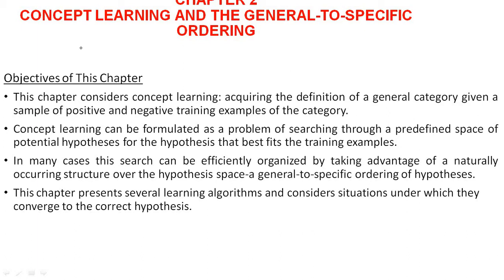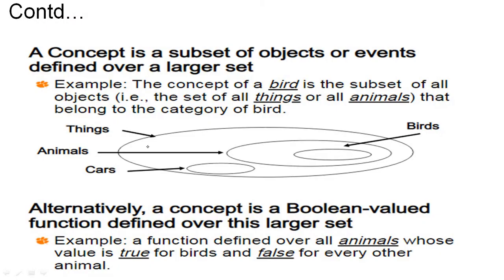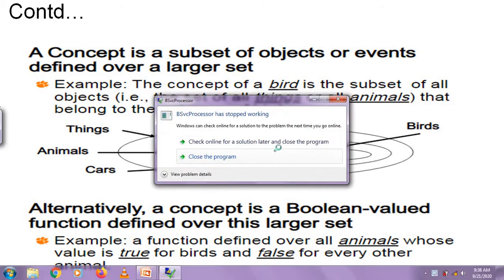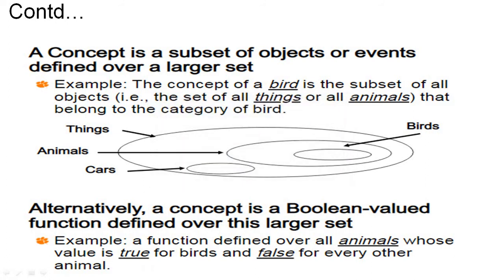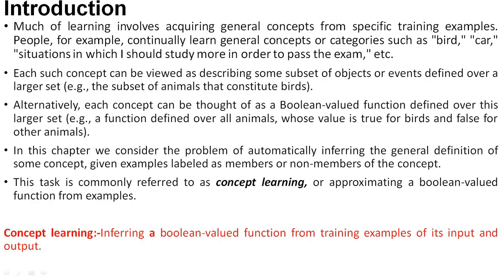So in the last videos we have been discussing the concept learning and the general to specific ordering. In the videos I have discussed what is concept learning, what are the representations of concept learning, and what is concept learning as a task. I have discussed this example: this whole thing is a set of things, and this is an animal which is a subset of it, and within the animal there is one more subset, that is nothing but the bird. So we have defined this in the last class, what is concept and what is concept learning.